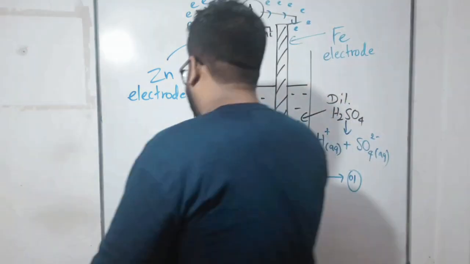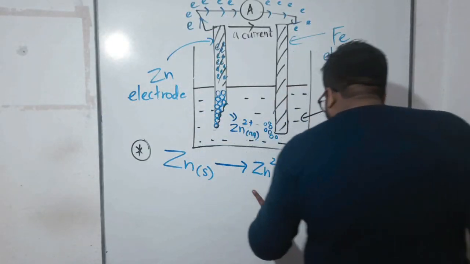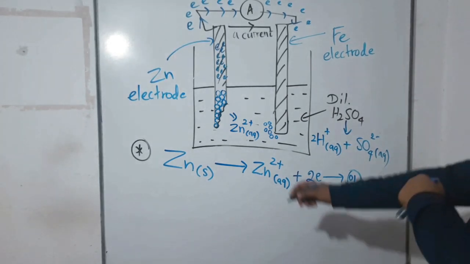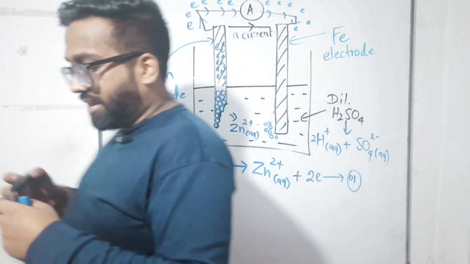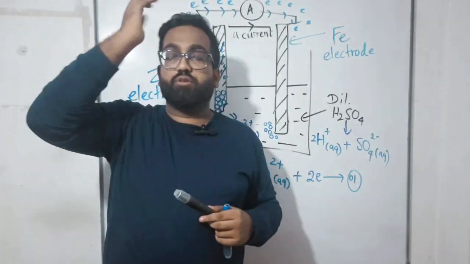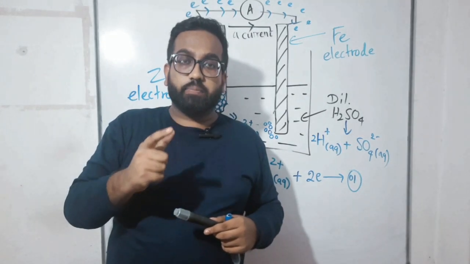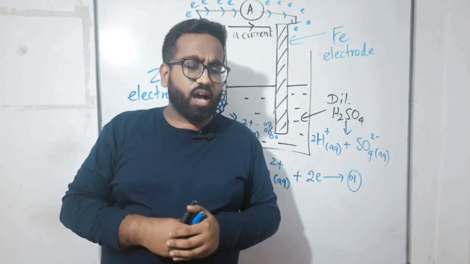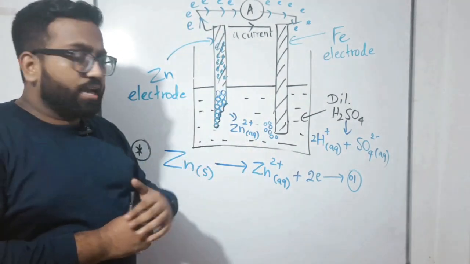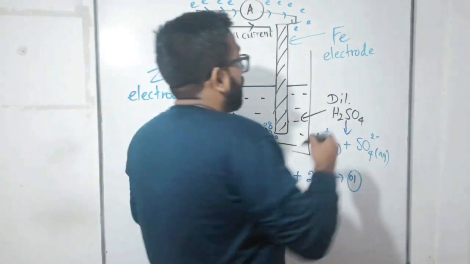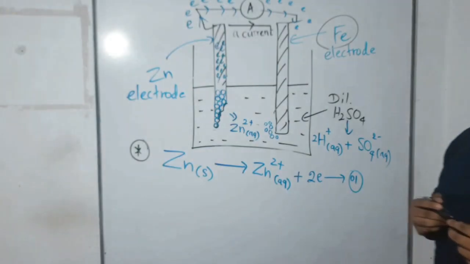Now come to the equations. Zn → Zn2+ + 2e⁻. That was the first one, first observation. Second observation, can you remember? I told you something. Gas bubbles are liberated near where? Near zinc or near iron? Near iron. Gas bubbles were liberated near iron.